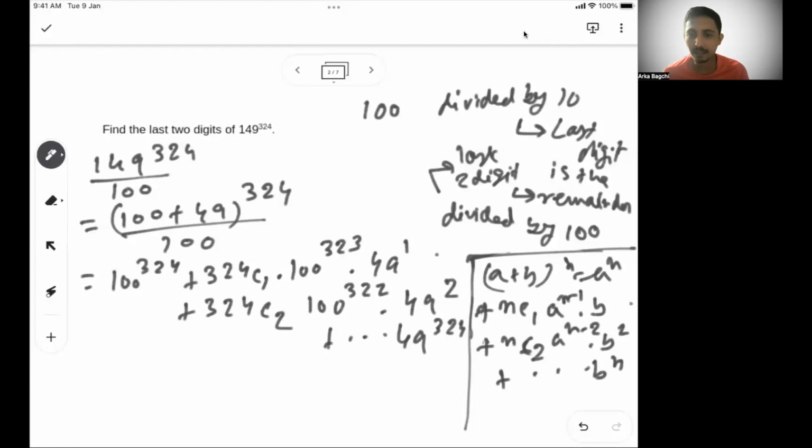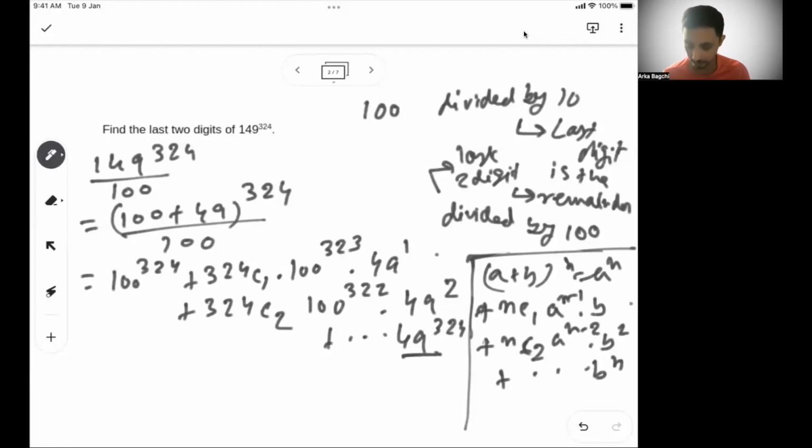Now, if you see this carefully, till the last term, every term will have 100 attached to it. 100 to the power 324, 100 to the power 323, there will be 100 attached to it in each term.